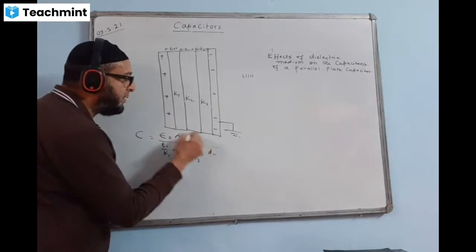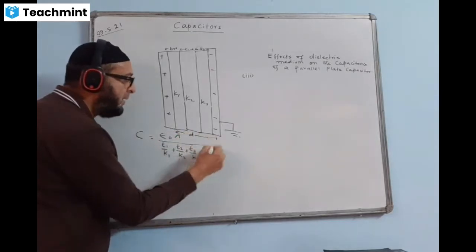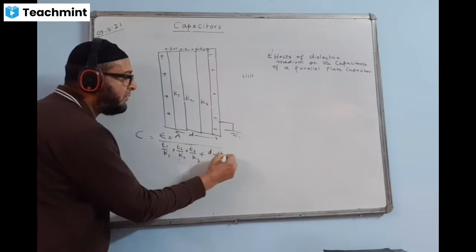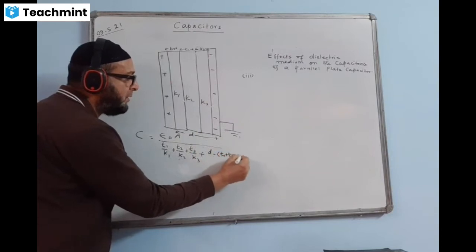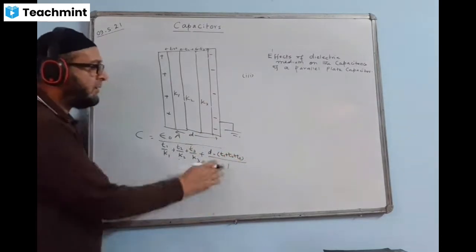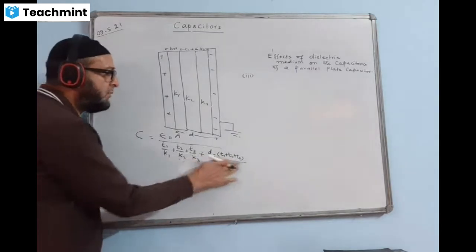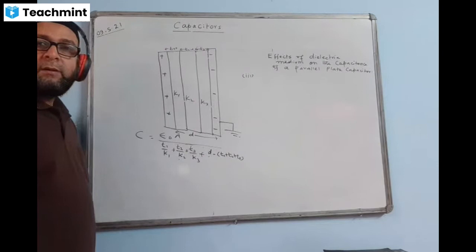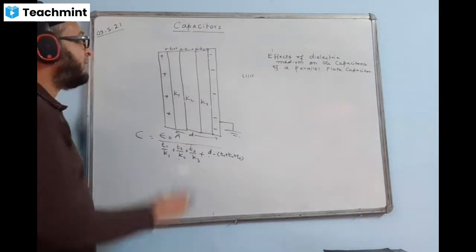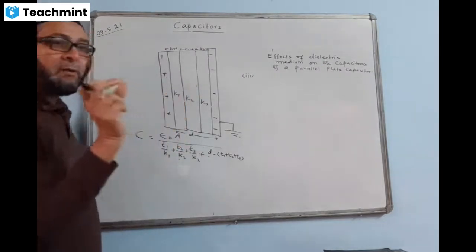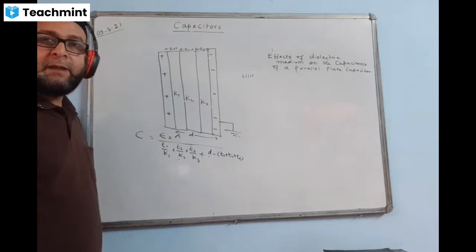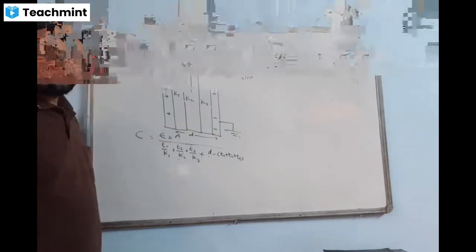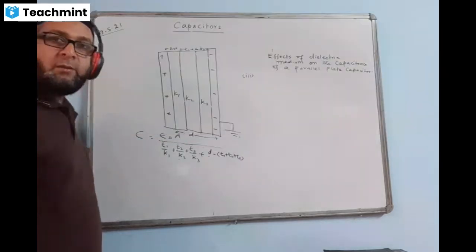I should be writing D, the total distance between the plates, D minus the remaining space, T1 plus T2 plus T3, divided by 1. This one we may not write. This change will take place when some part of the space is left vacant, this is the change in the equation.